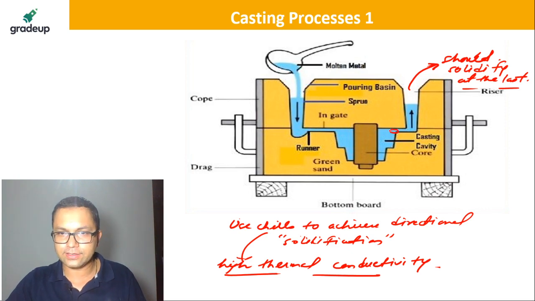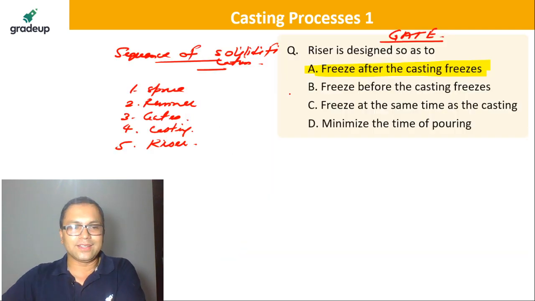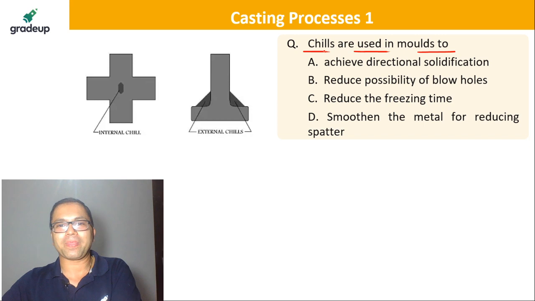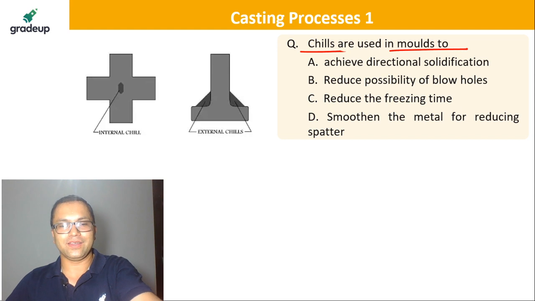Let's say that I found that it's getting solidified from here. Let's say that this is the point in which it's getting solidified, but we don't want this, right? If it gets solidified, then the passage of molten metal is lost. So what I did, I just put a chill here at this point, so that this portion over here gets solidified. So in other words, what is the option here? According to the discussion, please tell me if it's A, B, C or D.